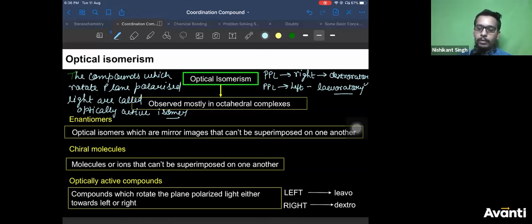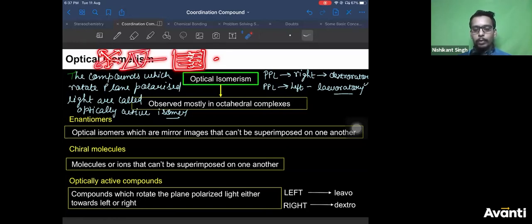So let me give you a brief. Plane polarized light means light whose components are traveling in the same direction. We have already done it in organic chemistry, the Nicol prism experiment. When you pass unpolarized light, traveling in many directions, through a Nicol prism, it becomes plane polarized. That means all components travel in the same plane.